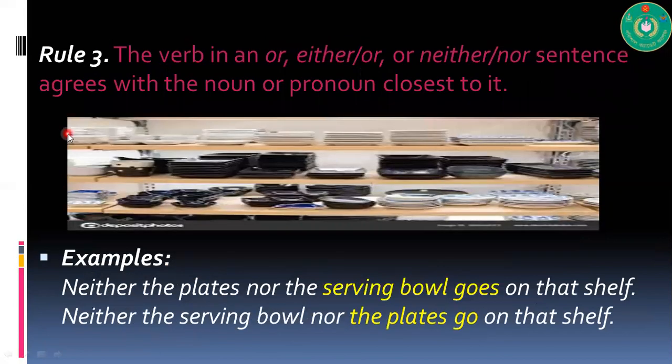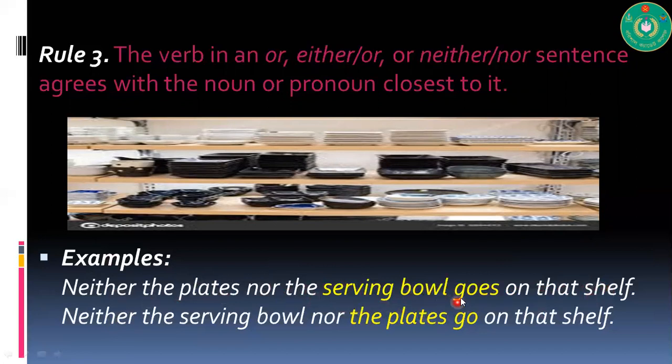Now, rule number 3. The verb in an or, either or, neither nor sentence agrees with the noun or pronoun closest to it. Now look here, this is very important. In these sentences with either or, neither nor, the verb will always follow the subject that is closest to it. Look here: neither the plates nor the serving bowl goes on the shelf.